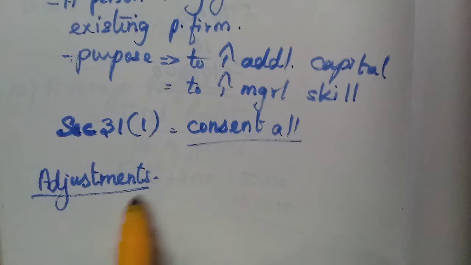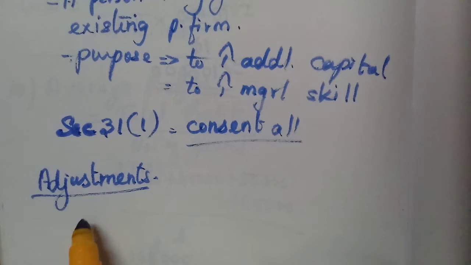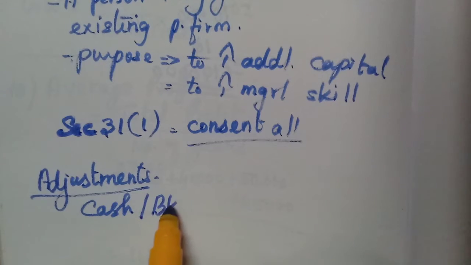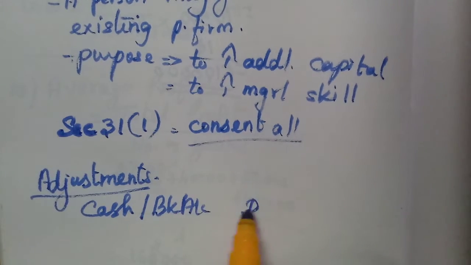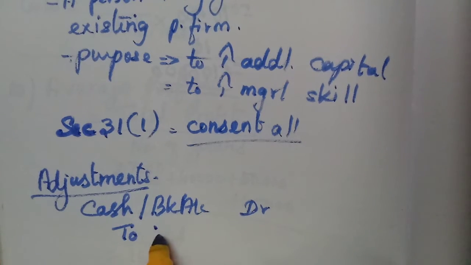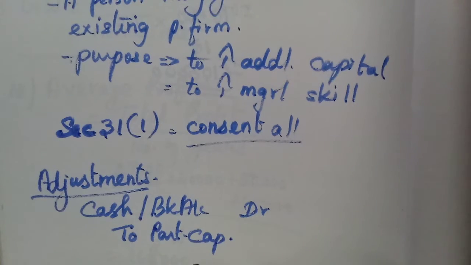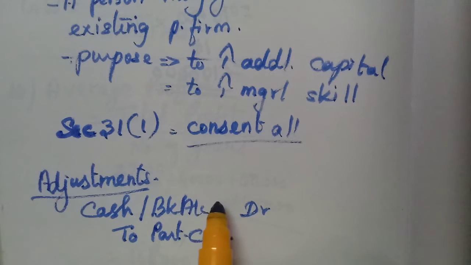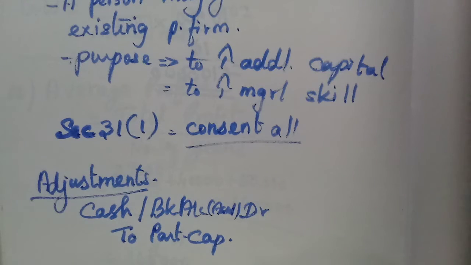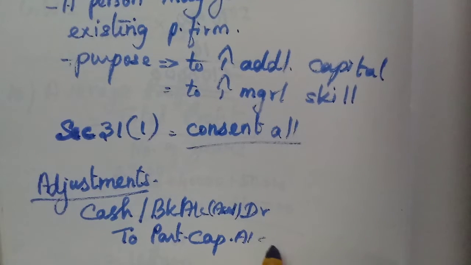First one, he brings capital. For that we need to make the entry. We know that one: cash account debit or bank account debit to partner's capital account. Sometimes they may bring some asset also. Then we have to write the asset. Whatever he brings, we have to debit, either cash or bank or asset. Then partner's capital account should be credited.